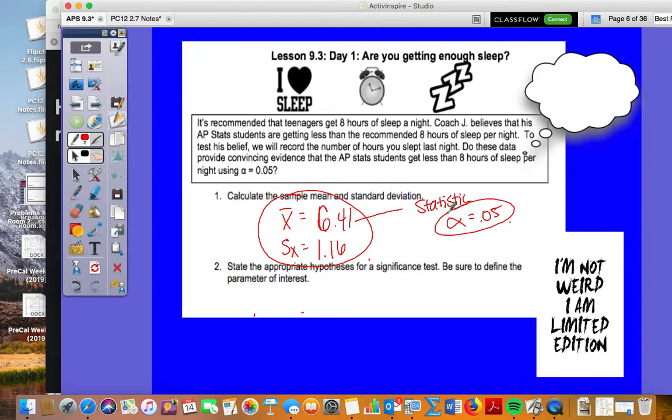So if I'm looking at my AP Stats students, it's kind of weird because my population would be AP Stats students, right? And so I recognize that this is not a random sample, but we're going to pretend like it is. We're going to lie. We're going to just keep going. I feel like we lie a lot in this class, but that's okay.